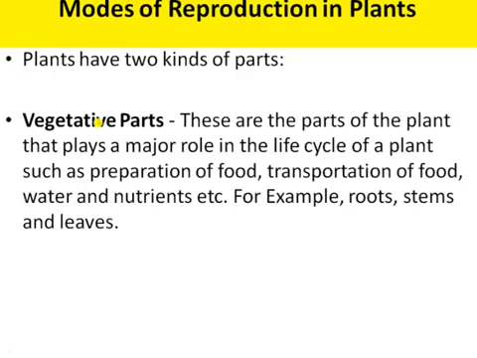The vegetative parts are the parts of the plant that play a major role in the life cycle of a plant, such as the preparation of food, transportation of food, transportation of water and nutrients, and so on. For example, root, stem and leaves are the vegetative parts.